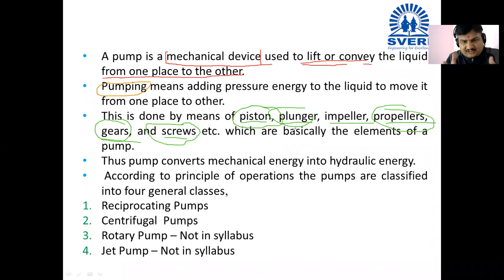Understand? So these are some very common types of pumping operation.